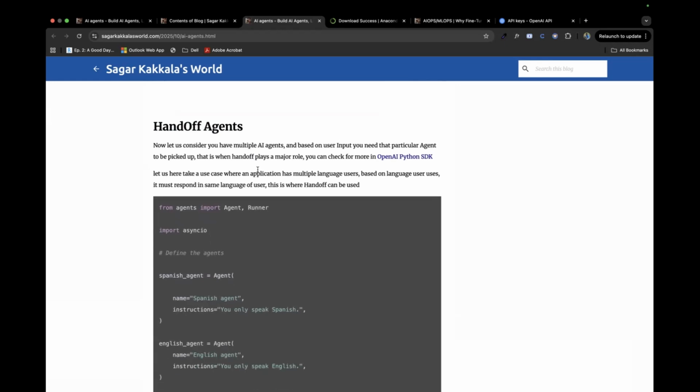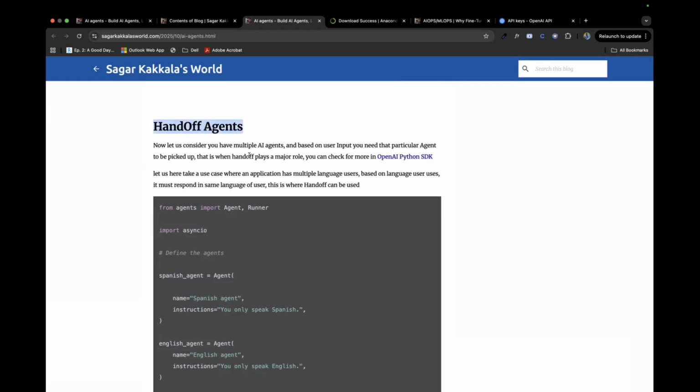Handoff agents are nothing but you could think of like handing over. Think of your manager: if it is high priority work, he would assign it to a senior, and if it is not high priority, he would assign it to a junior. The work comes to the manager, and the manager distributes it based on what the work is. He'll see, this guy could do this task, and this guy would be assigned to that task. So that's handing over.